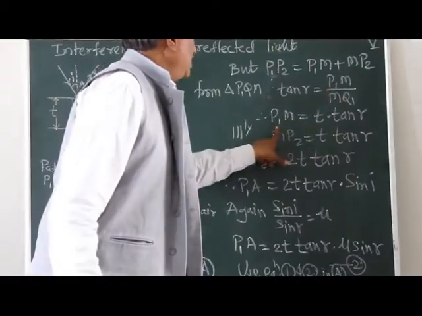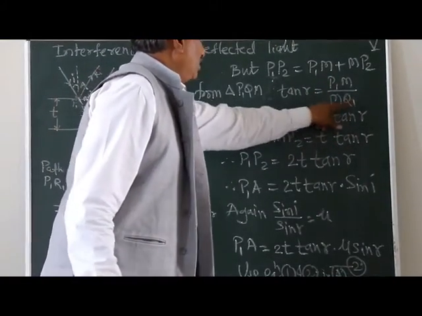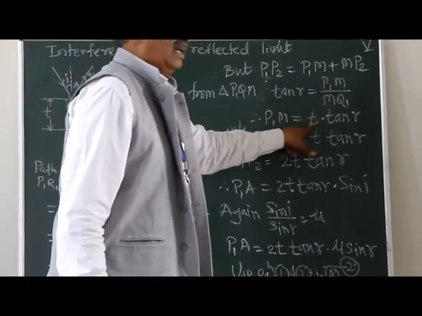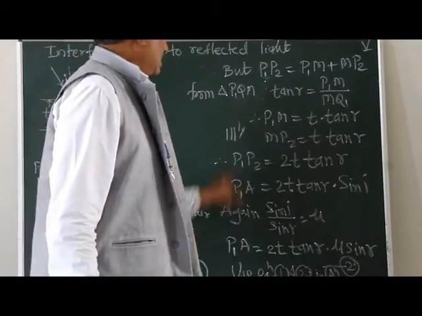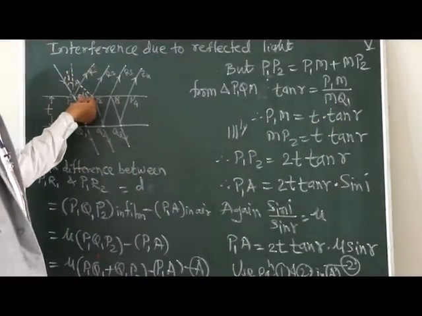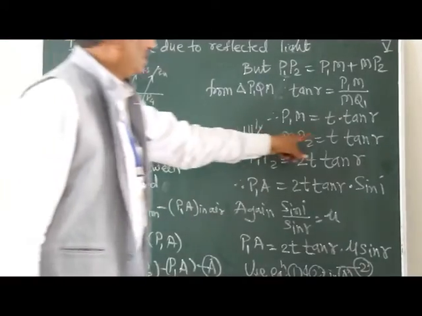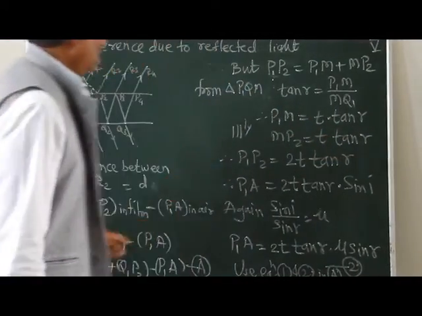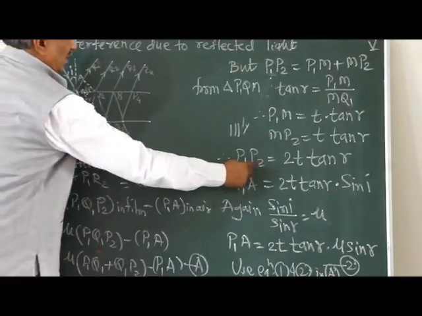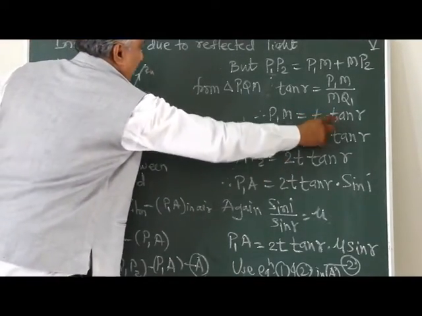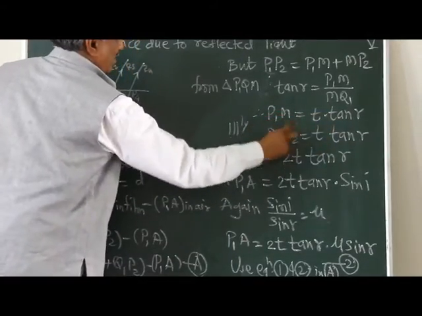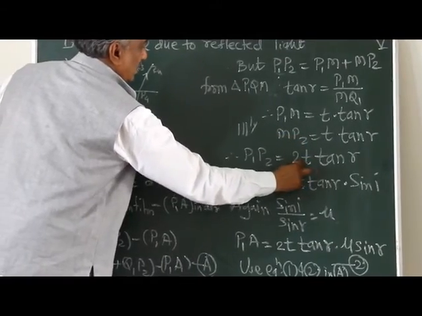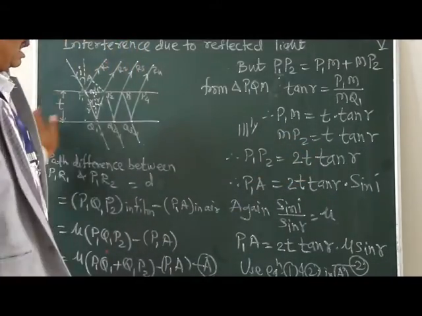Therefore, P1M is equal to t into tan r, where MQ1 is nothing but t, the thickness of the film. Similarly, MP2 is also equal to t tan r. Therefore, P1P2 is t tan r plus t tan r, which is nothing but 2t tan r.